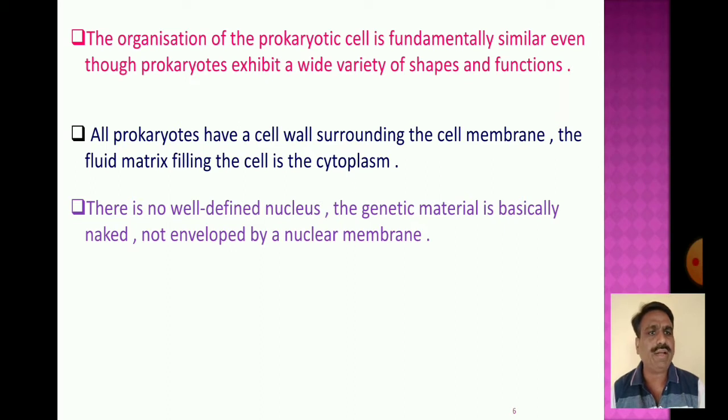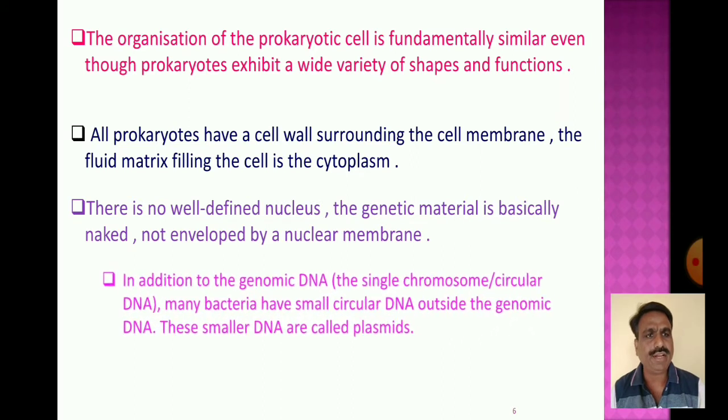The genetic material is basically naked, not enveloped by a nuclear membrane. There is no well-defined nucleus. That means inside the cytoplasm the genetic material is basically naked, not enveloped by the nuclear membrane, so the genetic material is scattered in the cytoplasm.